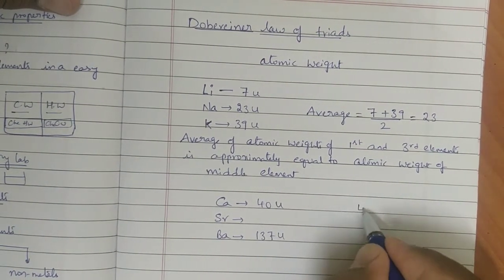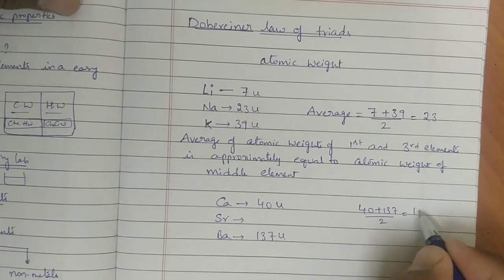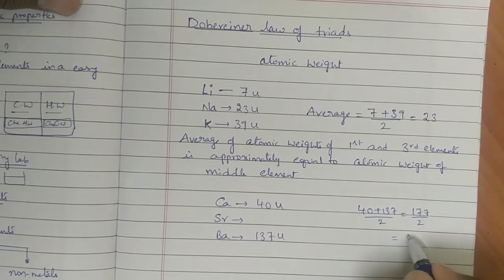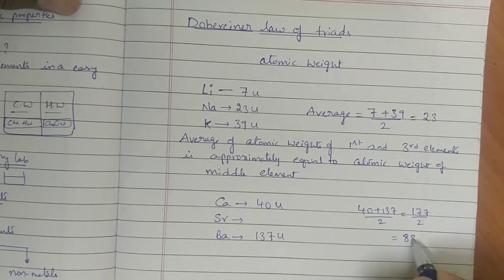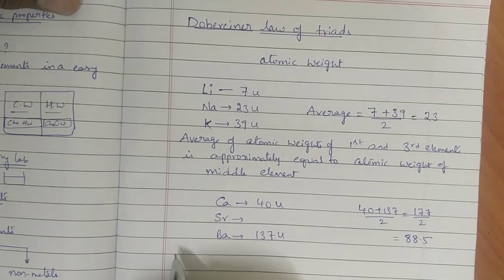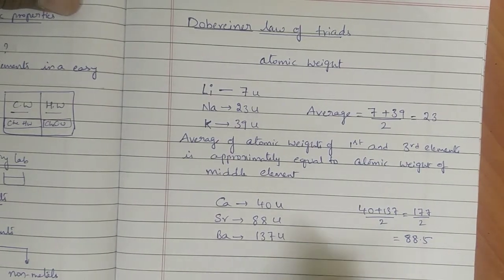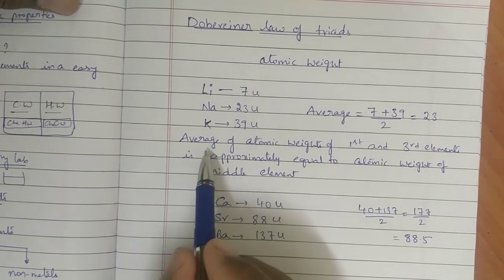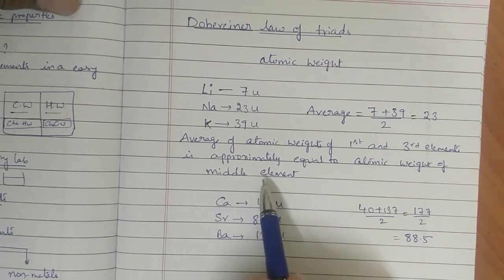The average of these two, 40 plus 137 divided by 2, is 177 divided by 2, which is 88.5. The strontium atomic weight is 88 units, so it is approximately equal. The average is 88.5, while actually the strontium atomic weight is 88 units. So the average of the atomic weights of the first and third elements is approximately equal to the atomic weight of the middle element.